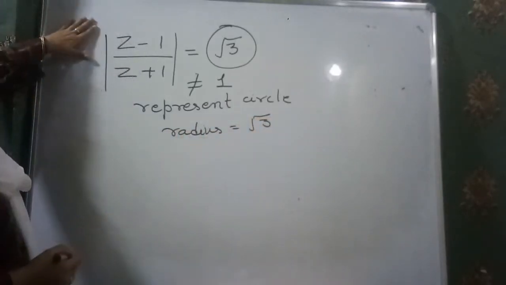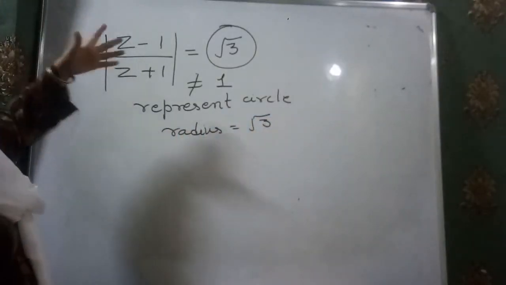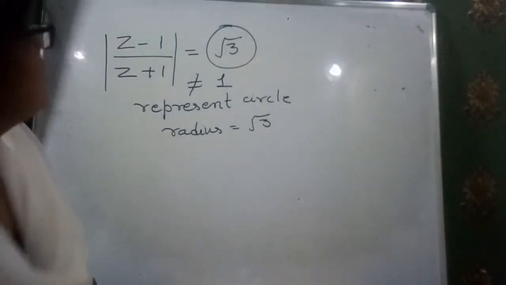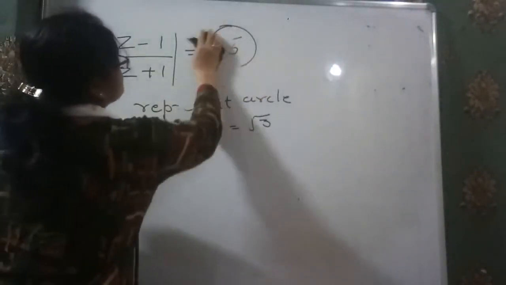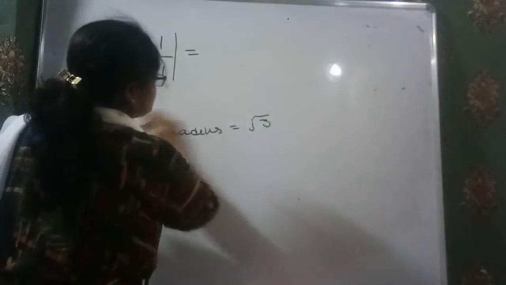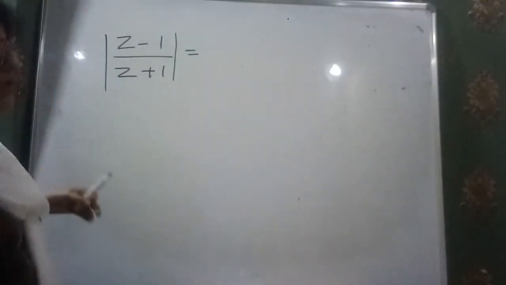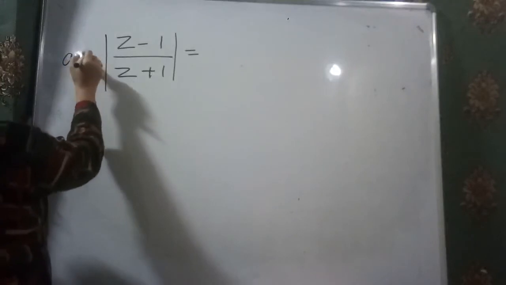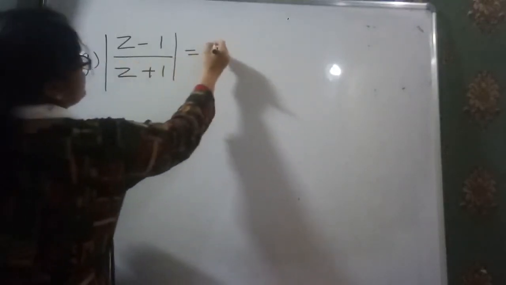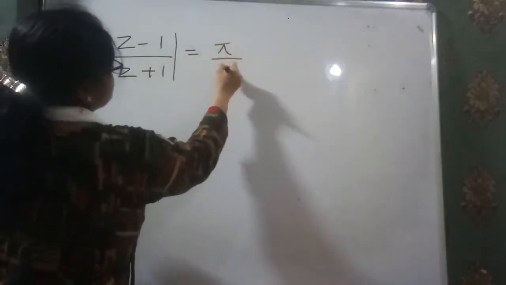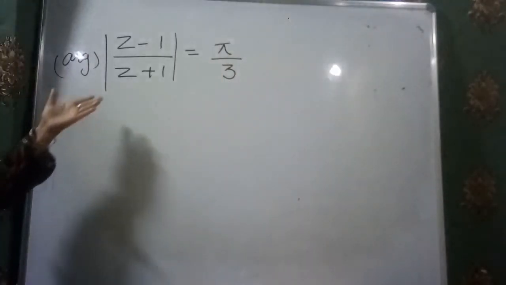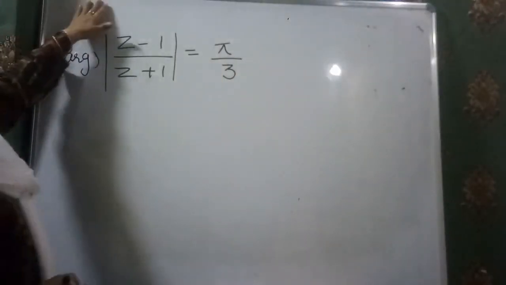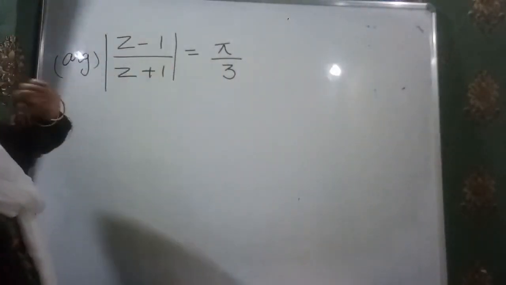Now this question may also be written in some other form, so that you are not confused there. For example, if the same question is written in this form, argument of this is equal to pi by 3, then what does the locus of this equation represent?